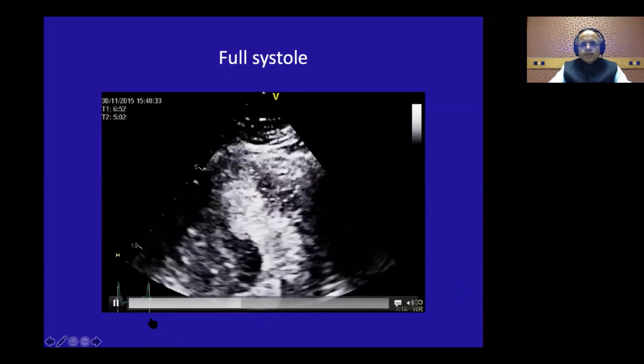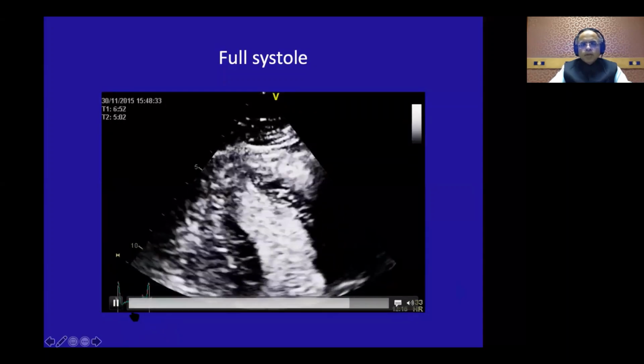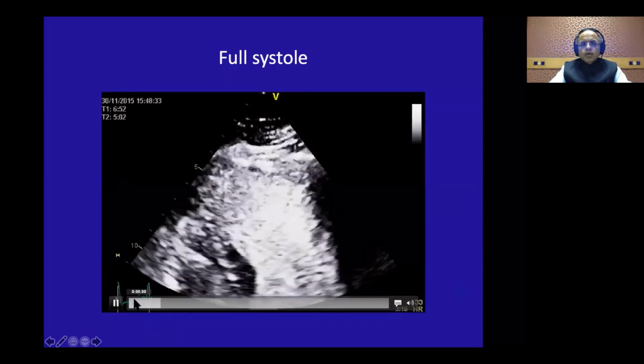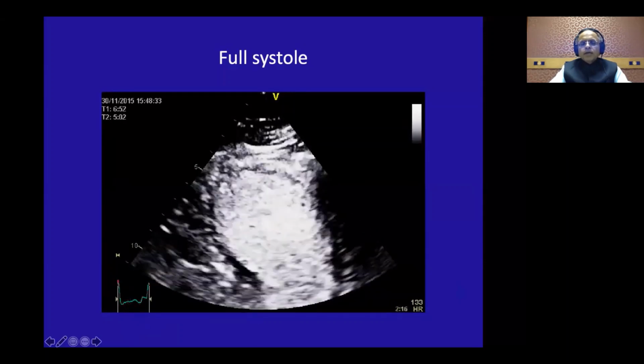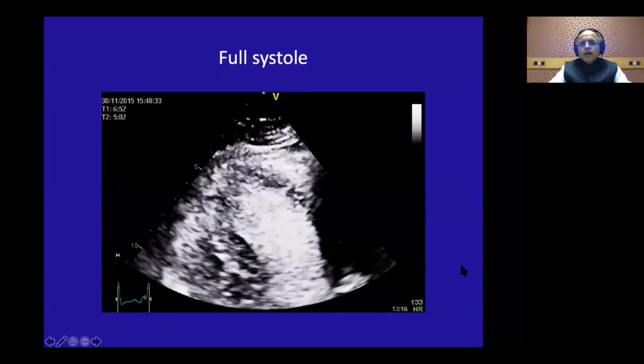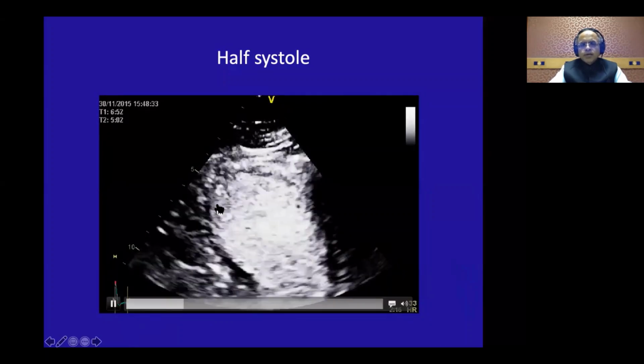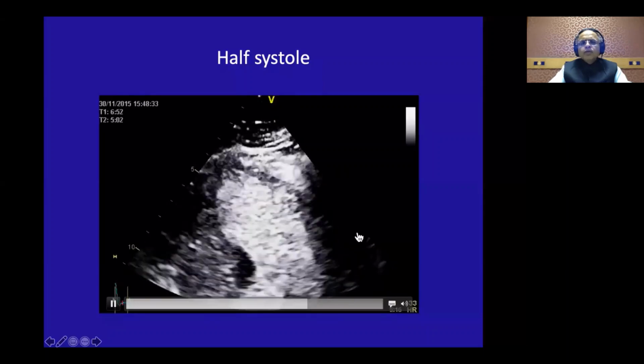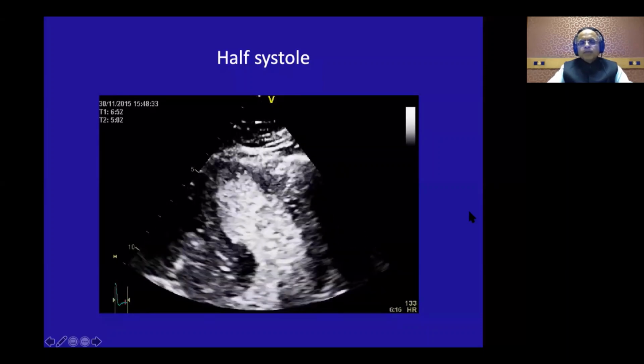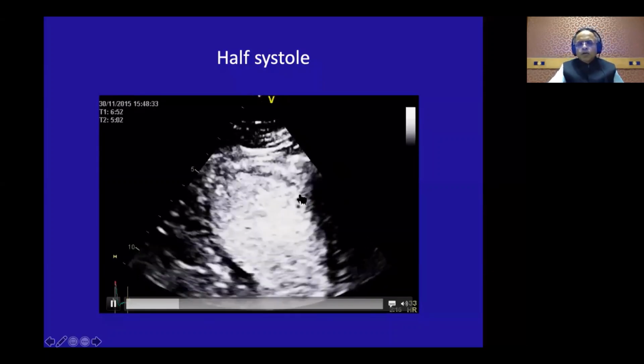Now, if I take this right cursor all the way up to the peak of the T wave, or on the upslope of the T wave, I will get the first two-thirds of systole. And what happens? Look at it. Now there is a very large area of akinesia. Okay, and you can reduce the motion to 30% or 40% to appreciate it much better. But look at the lateral wall; it has already taken off.